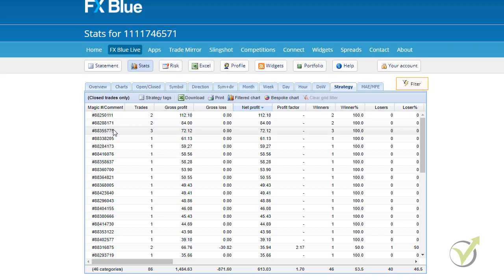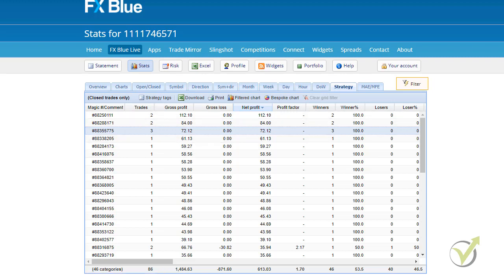So the idea is that if you want to trade the top 3 expert advisors, you need to always trade the top 3, because what will happen with the time is that some of these expert advisors will go down and some another expert advisor will come in the top 3. So what we need is we need to change it. So how we do that?